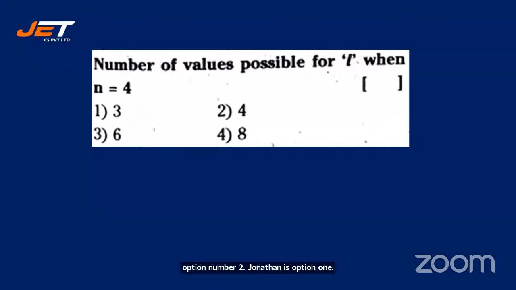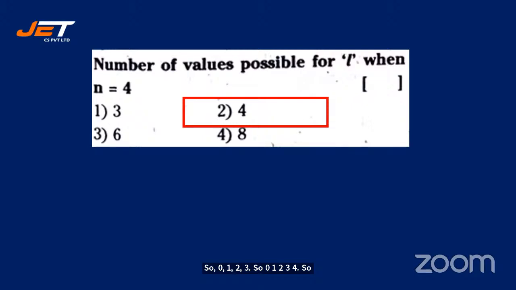See, n is equal to 4. So the L value goes from 0 to n minus 1. Right? So 0, 1, 2, 3. So option 2. Yes, option 2.